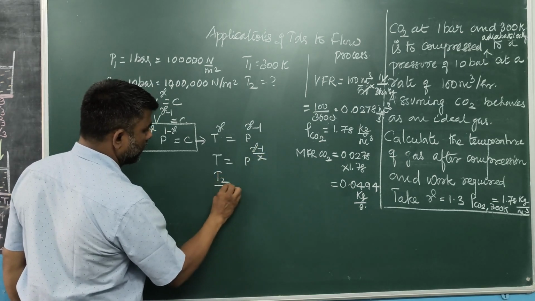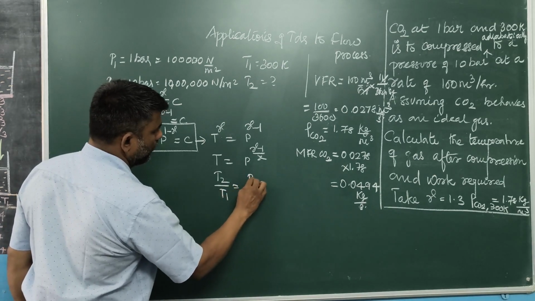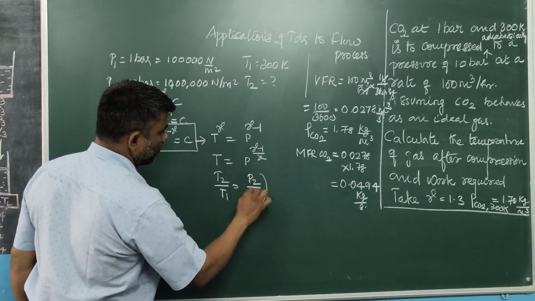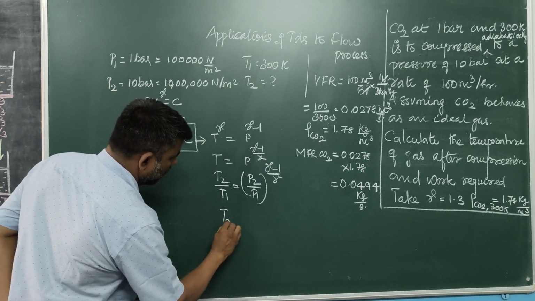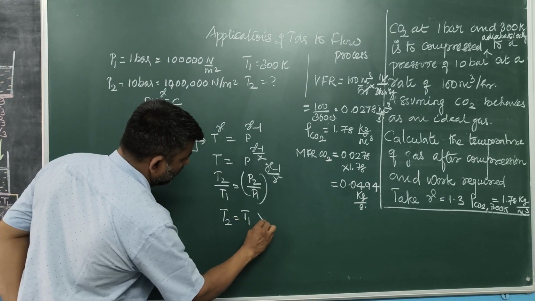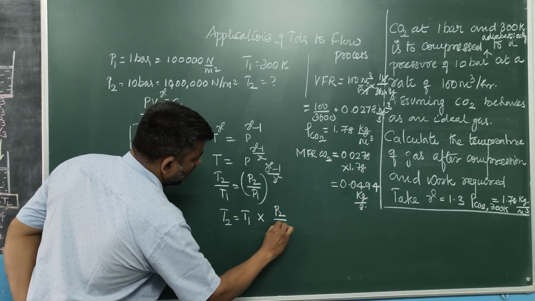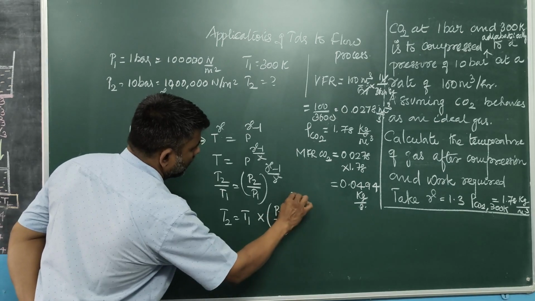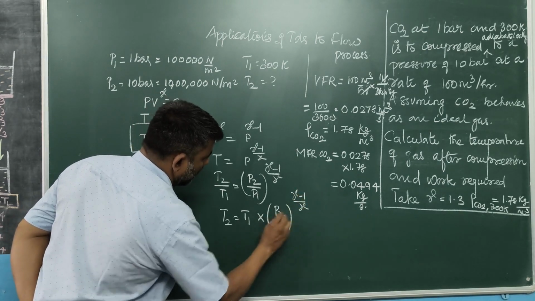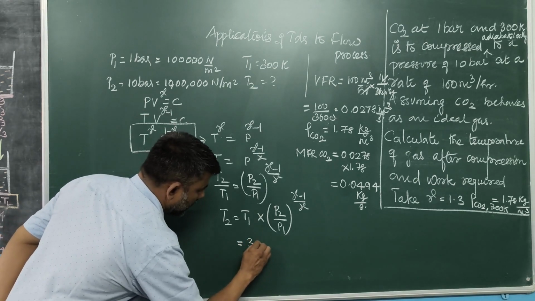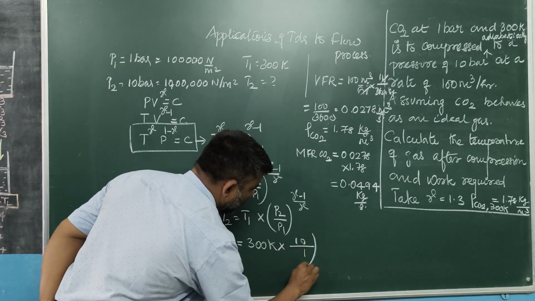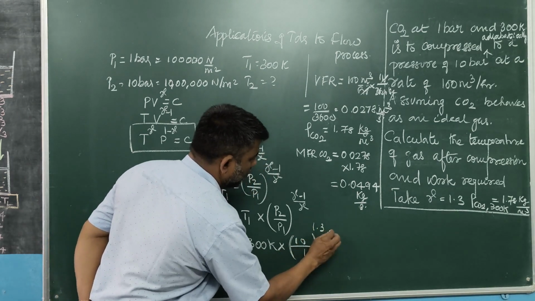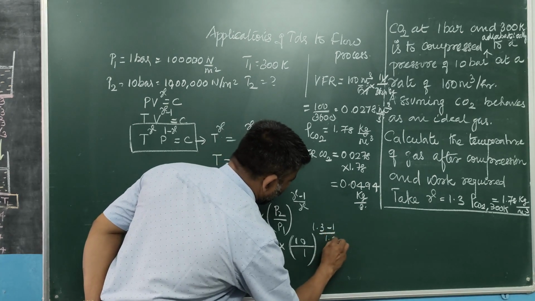So T2 divided by T1 is equal to P2 divided by P1 power gamma minus 1 divided by gamma. So final temperature T2 is equal to T1 into P2 divided by P1 power gamma minus 1 divided by gamma. Initial temperature 300 degree Kelvin into 10 divided by 1 to the power of 1.3 minus 1 divided by 1.3.